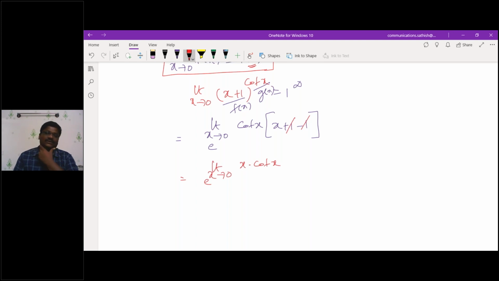If I substitute 0, cot 0 is infinity. Cot 0 is infinity or not? So if I substitute 0 in this case, this is 0 into infinity. If I want to solve this, what will I do? If I want to apply L'Hopital rule, I will convert cot x in the form of tan x. So it is 0 by 0 form. Then I can apply L'Hopital rule.